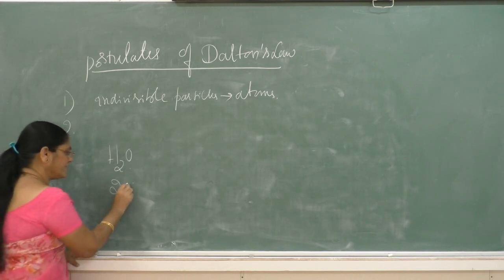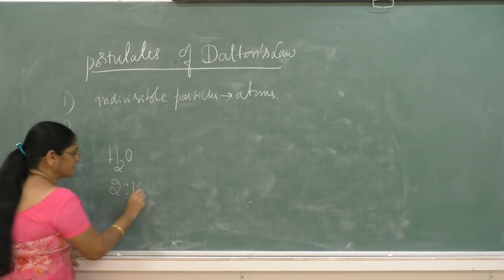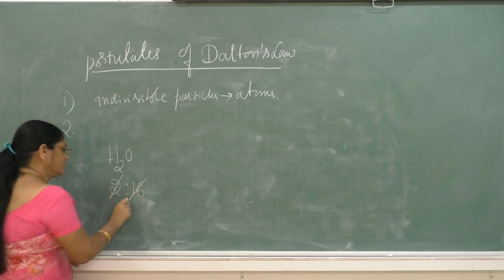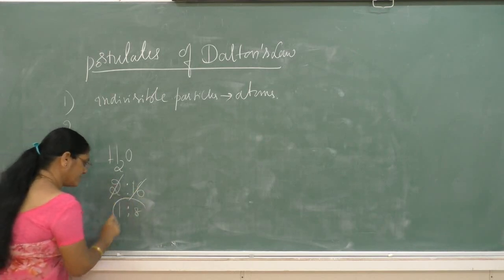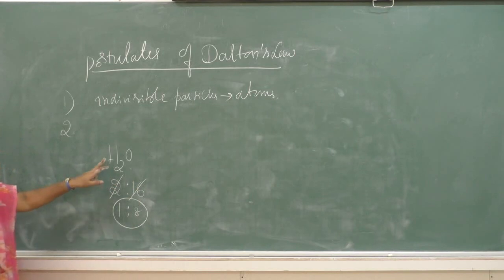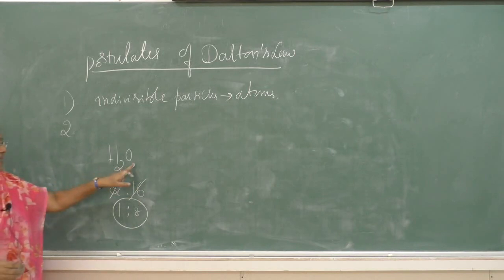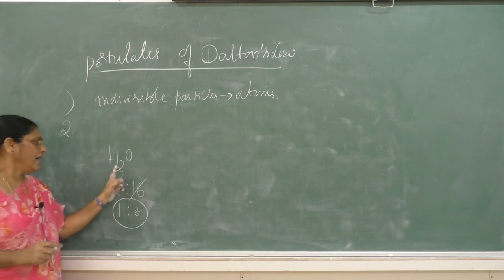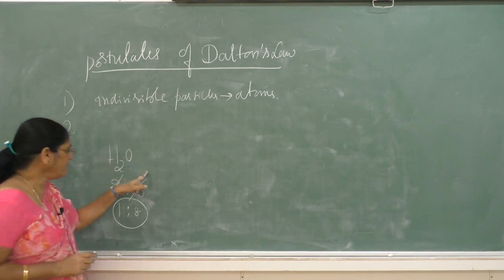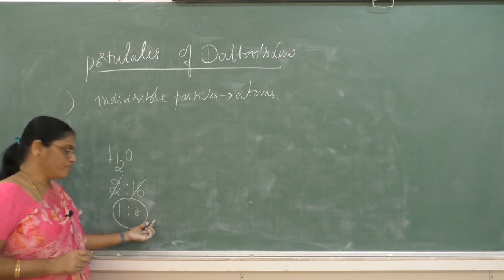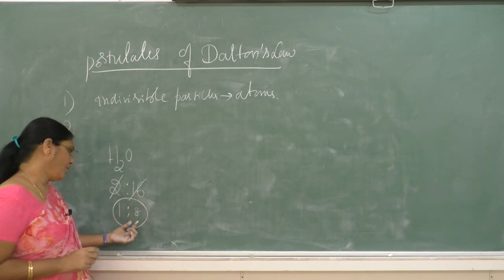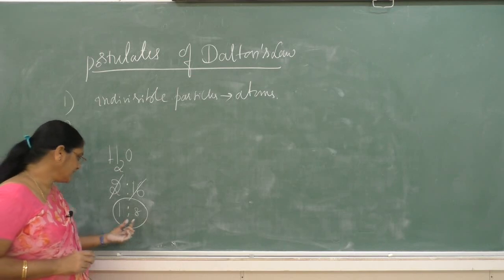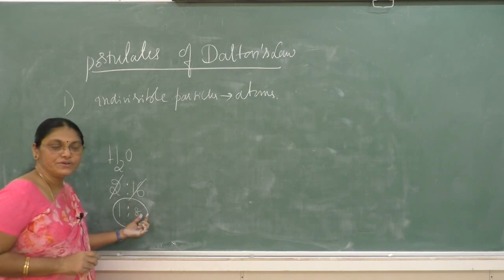They are in the ratio 2:16, or 1:8. So the atoms of hydrogen and oxygen combine in the mass ratio of 1:8.